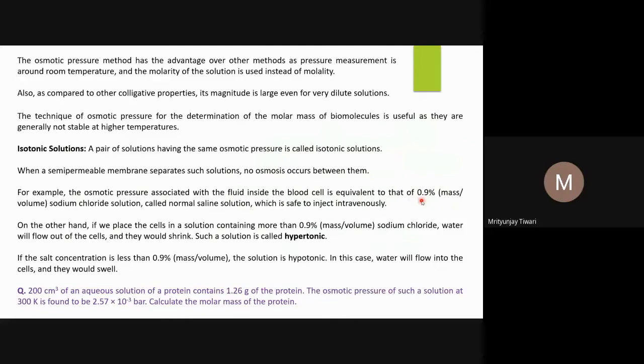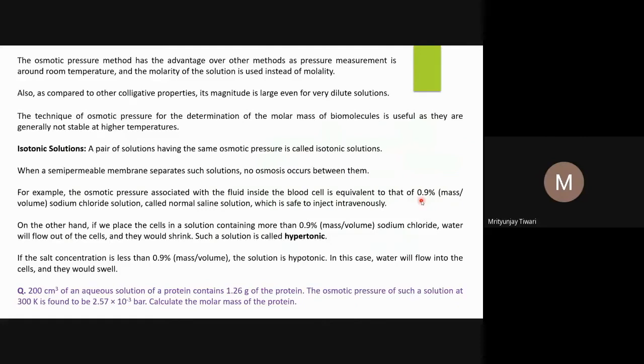Now the blood cell will be hypotonic, and the sodium chloride solution is hypertonic, meaning its concentration is more and the osmotic pressure associated with it is more. In that case, water molecules will move from the blood cells to the outside, into the blood serum.